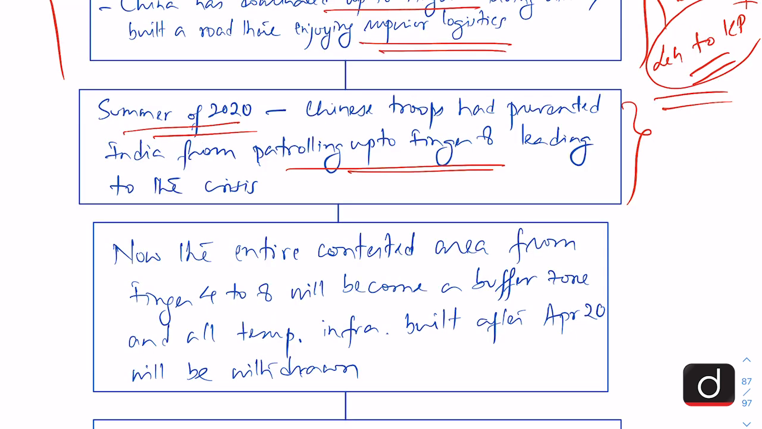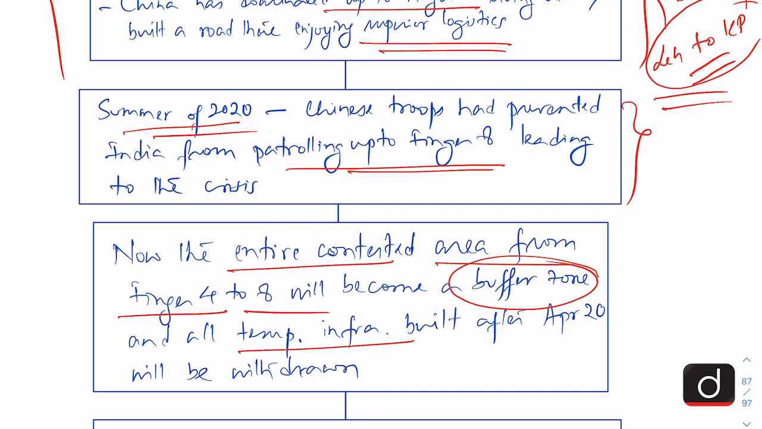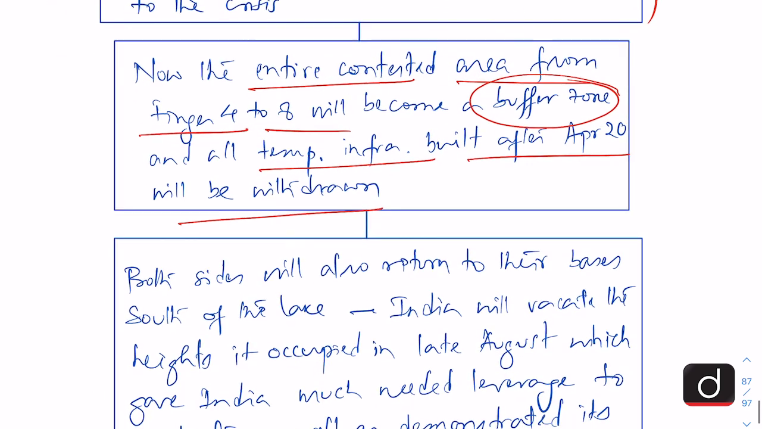Now, after this agreement, the entire contested area from Finger 4 to Finger 8 will become a buffer zone, and all temporary infrastructure built after April 2020 will be withdrawn. So, that has been agreed between India and China.